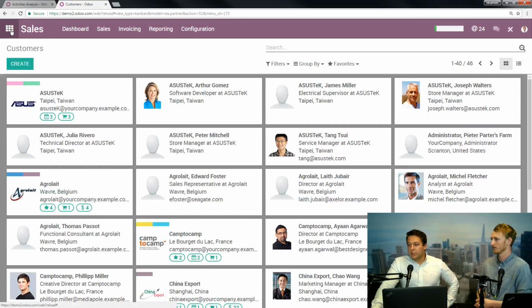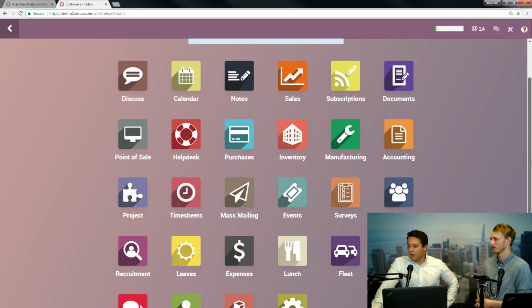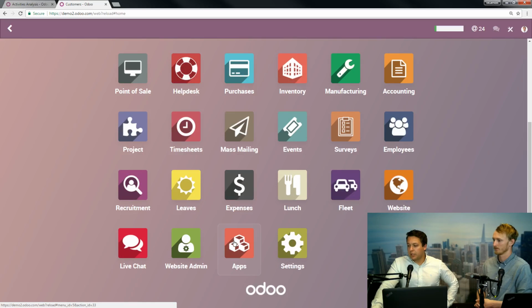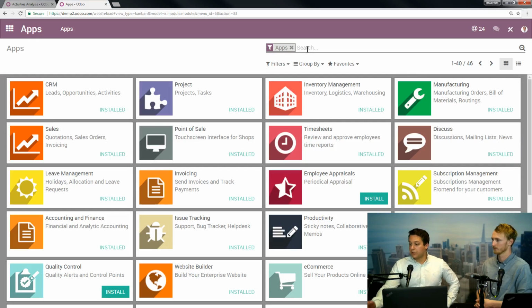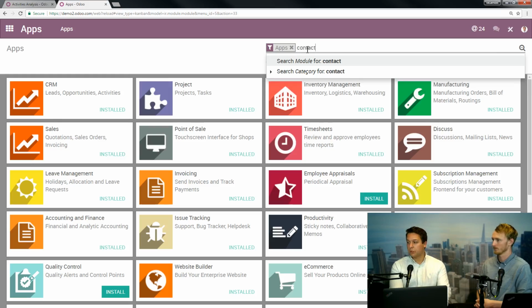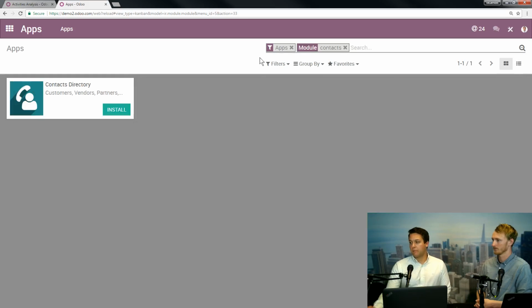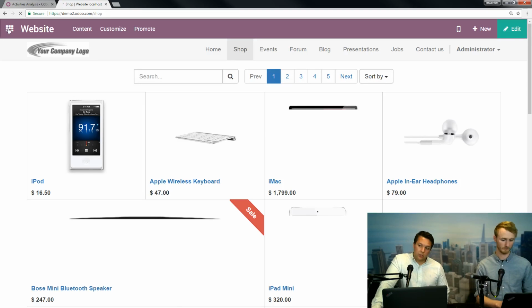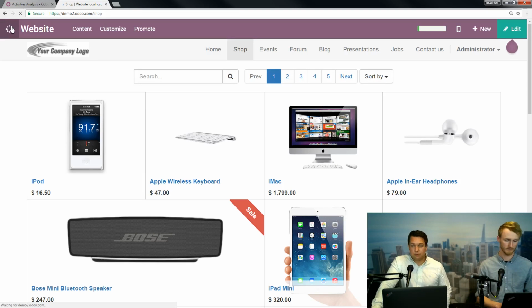What I like to do is, and this is a quick highlight on our App Store, go into Apps right here. You can see all the different applications that are available. We're just going to type Contacts. And right here, Contacts Directory, we're going to install that, and it's going to end up on the dashboard. So when you enter it through sales, it's pre-filtered to show you customers. When you enter through purchase, it's pre-filtered to show you vendors. Since you're already in this application, we assume you're trying to look at the information from a certain angle. But if you just want to see everybody, this is the place to start.